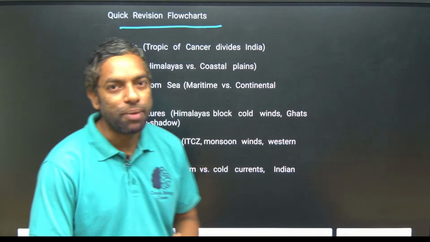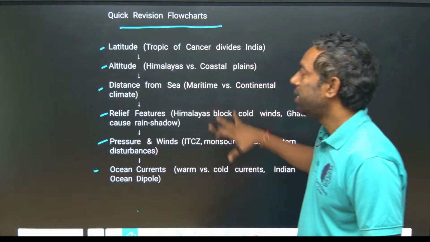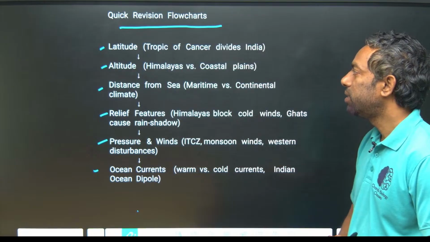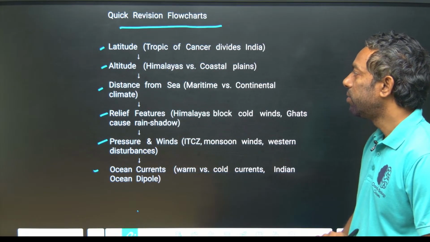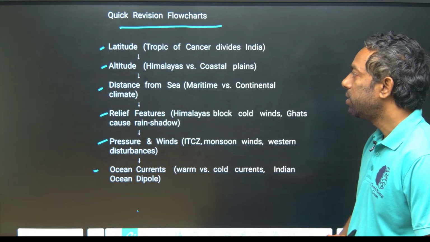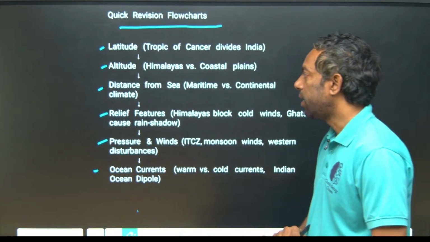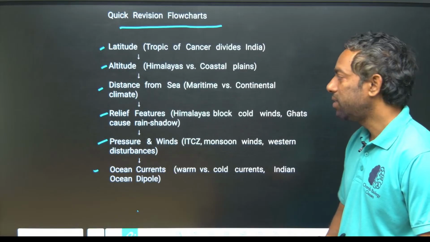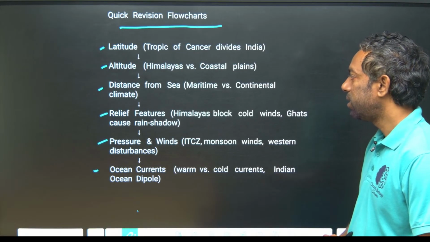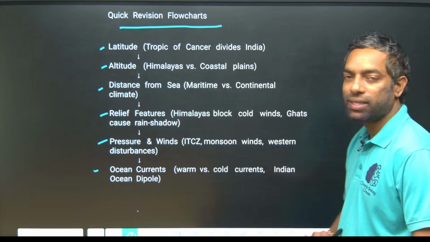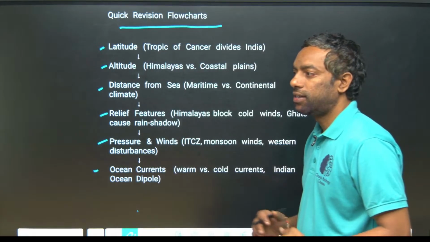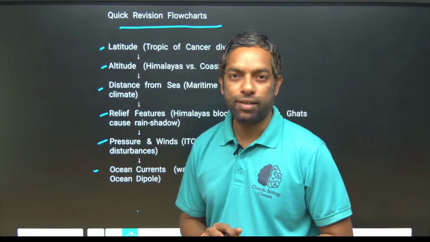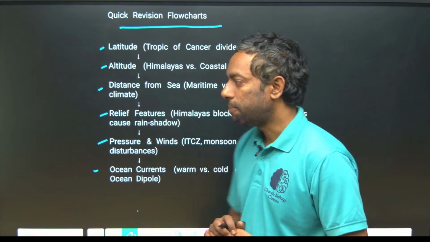Altitude is height. Distance from sea, as you know. Relief features mean different kinds of physiography, like structures of the earth.